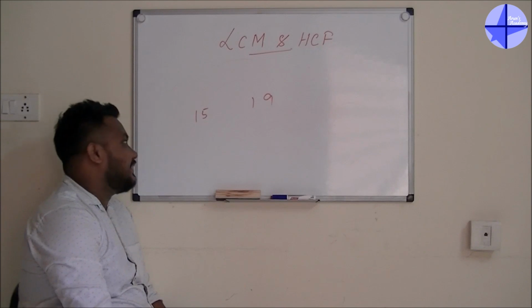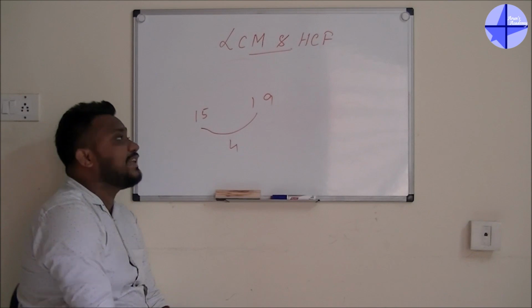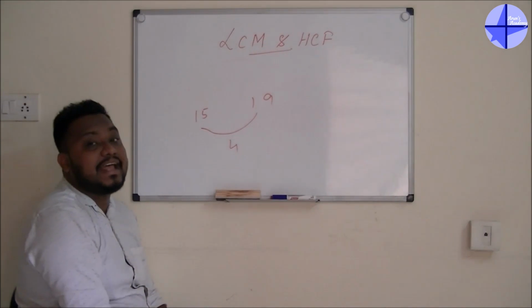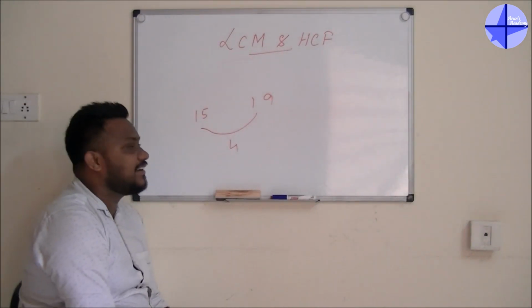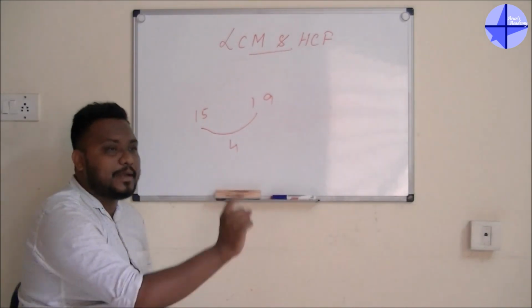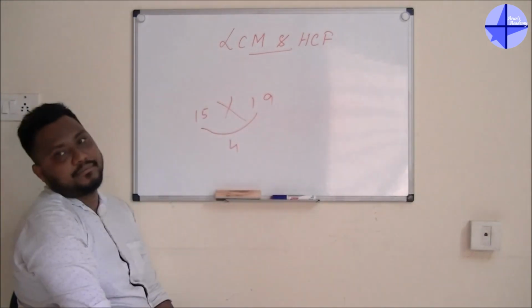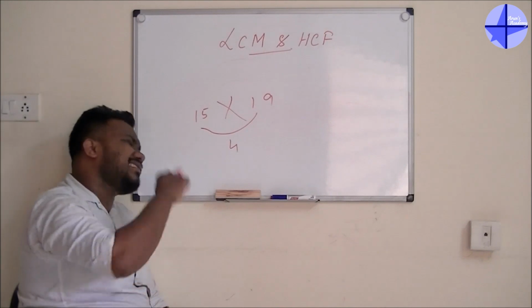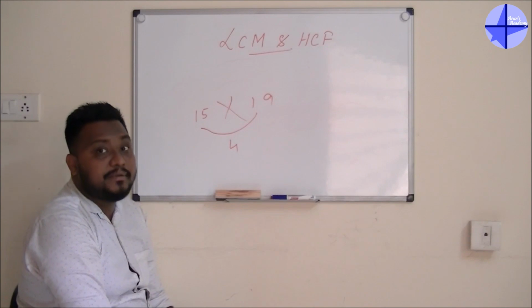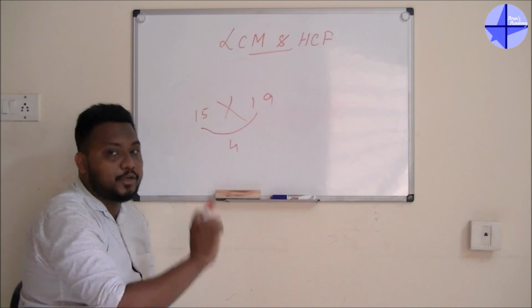15 and 19. Guys, the difference is 4. 15 divided by 4 is not possible. 19 divided by 4 is also not possible. Before trying any of the logic, just check that 19 is a prime number. Whenever you get one prime number or two prime numbers, there is nothing to do. Simply multiply the numbers. The product of those numbers will be the LCM of those two numbers.